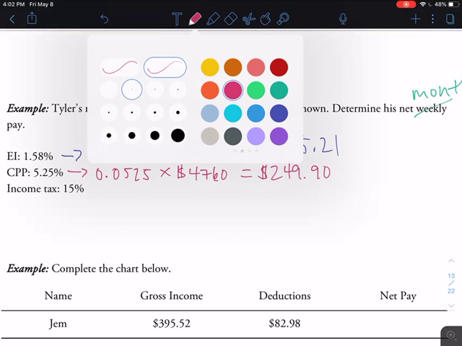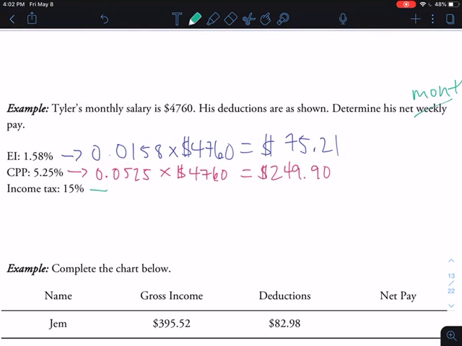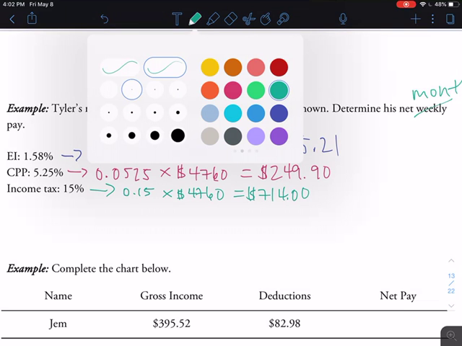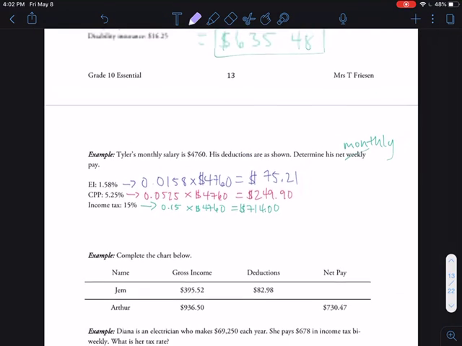Okay, and then last but not least, income tax is 15%. Again, I'm going to move that 2 decimal places to the left to get my percentage multiplicator. My goodness, I can't speak, you guys. I'm sorry. And when I multiply by 15%, I'm going to get $714.